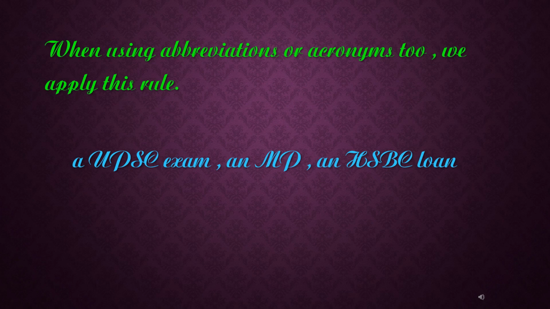An acronym means an abbreviation formed from the initial letters of other words and pronounced as a word. Example, NASA. Examples: a UPSC exam, an MP, an HSBC loan. If the abbreviation or acronym begins with a vowel sound, we use an. If it begins with a consonant sound, we use a.